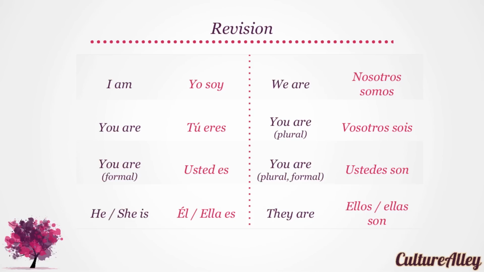Let's start by going over some of the phrases that you learned in the last lesson. Do you remember that I am translates to yo soy? And we are is nosotros somos. Informally, you are is tú eres, and its plural form is vosotros sois. Formally, you are translates to usted es, and its plural form is ustedes son. He is or she is translates to él es or ella es, and they are becomes ellos son or ellas son.